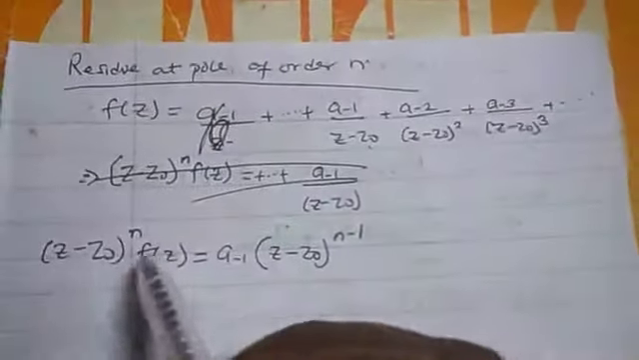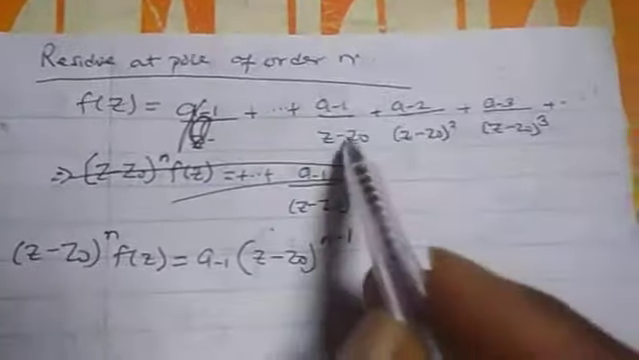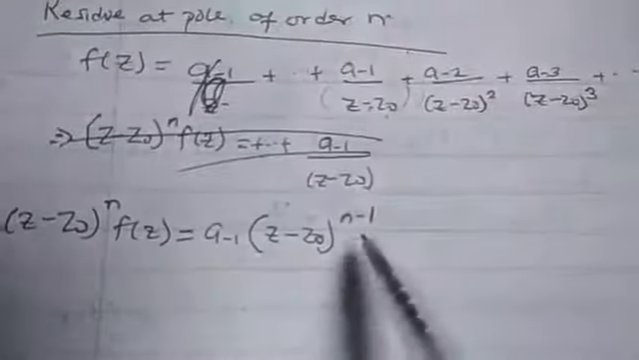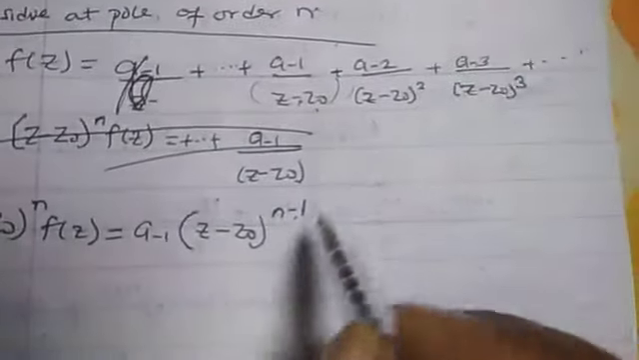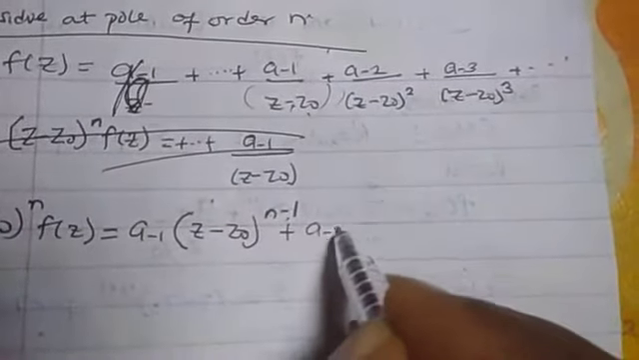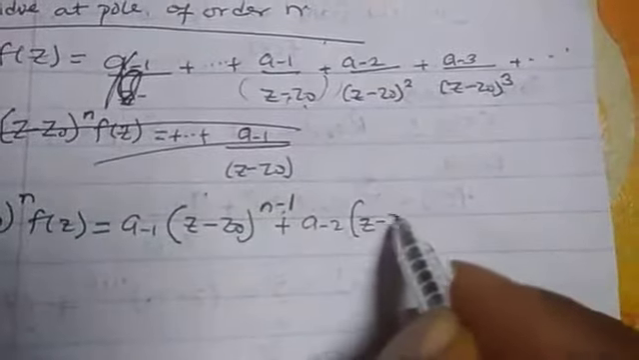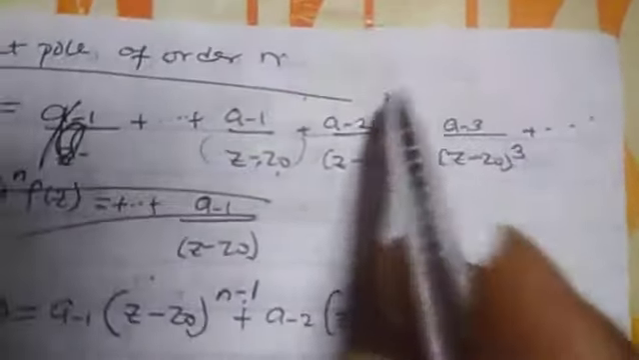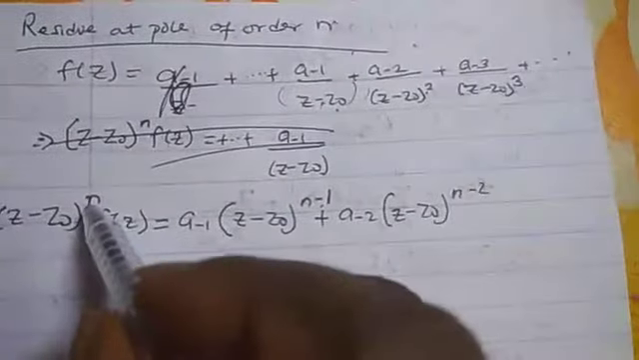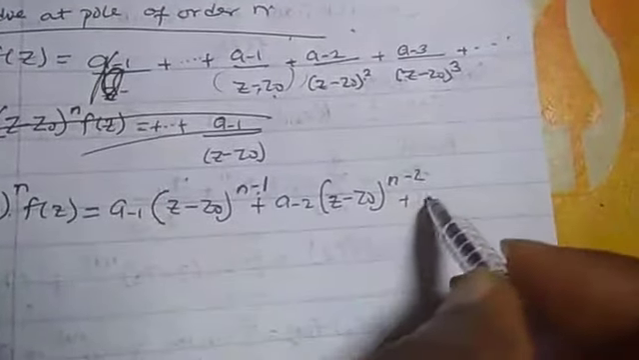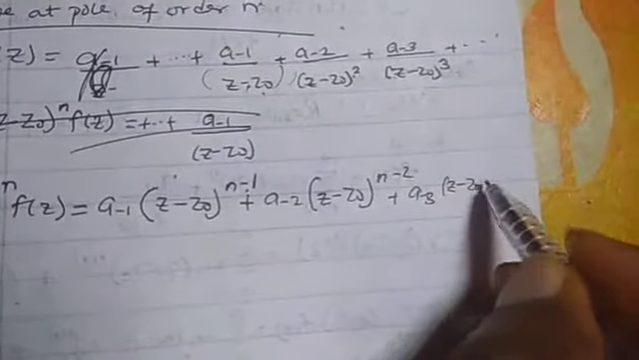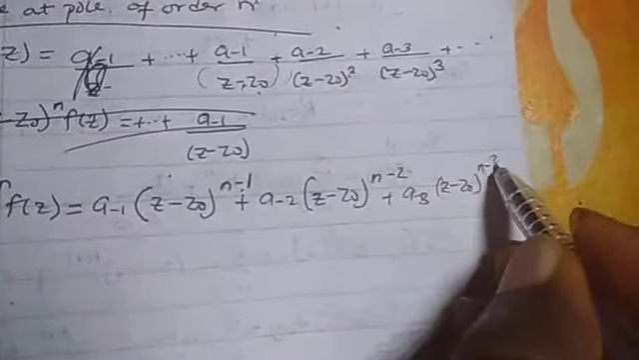We are multiplying both sides by z raised to power n, and there is a denominator here which is raised to power 1. By the time it gets up, it will become n minus 1. Similarly, the second one too will be z minus z naught raised to power n minus 2, because this 2 is coming up and we are multiplying both sides by this, plus a3 z minus z naught raised to power n minus 3 plus infinity.